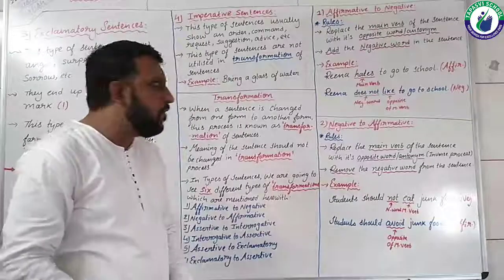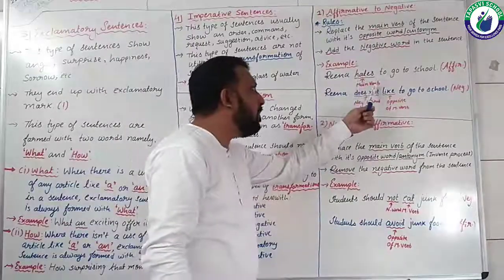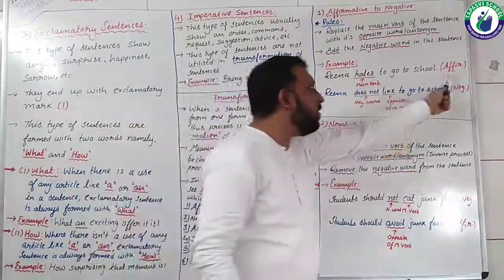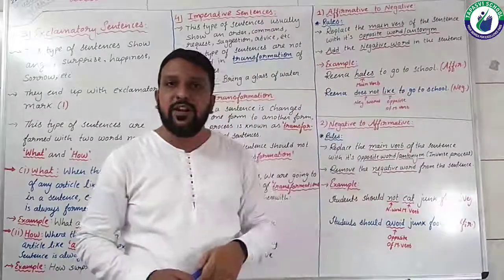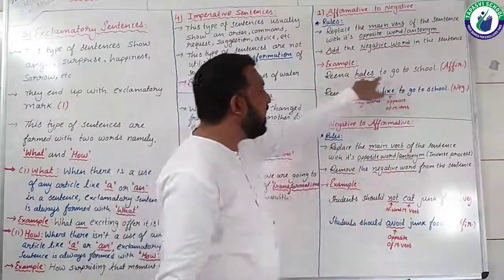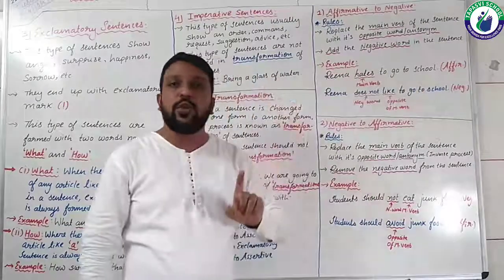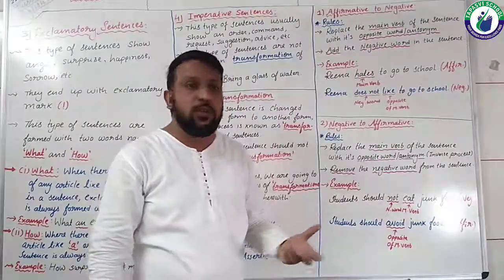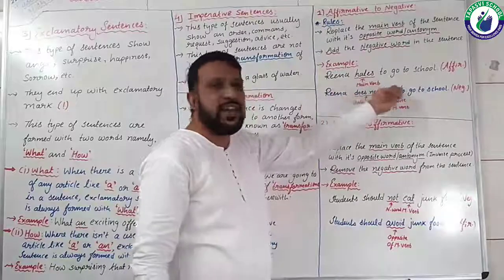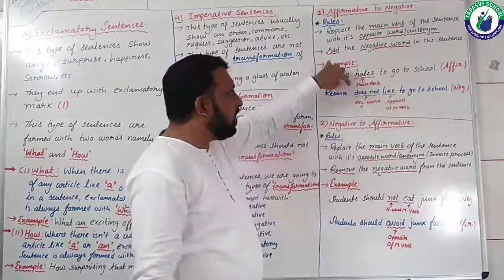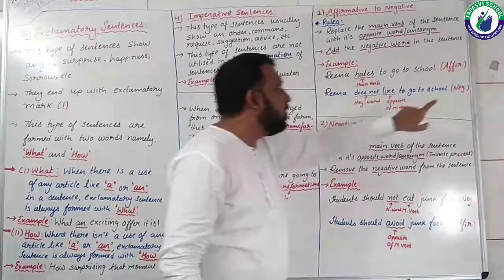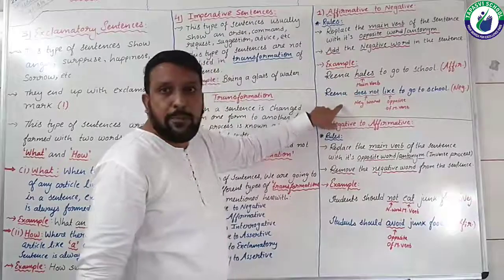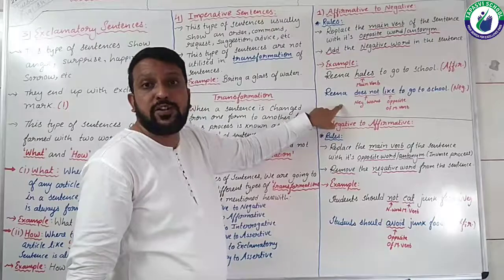Now here, hates is the main verb, and it is an affirmative sentence. Why is it an affirmative sentence? Because in this sentence there isn't any use of a negative word. You cannot find any negative word in this sentence. That's why now you need to convert this affirmative sentence into negative. So the main verb has to be replaced by its opposite verb.